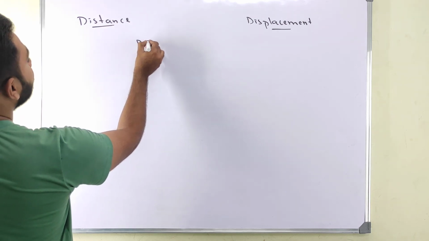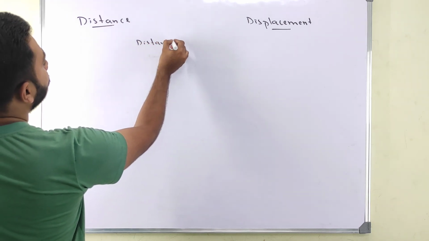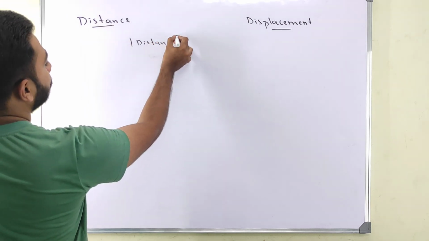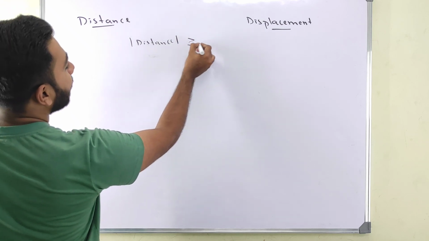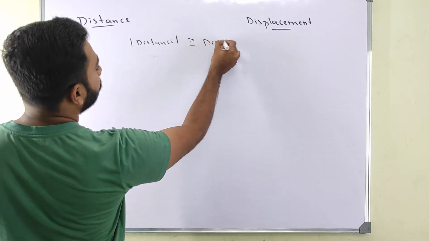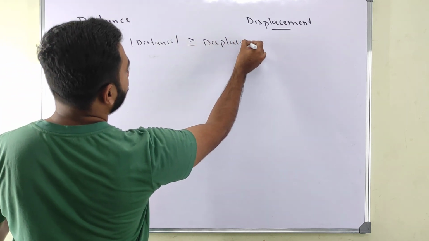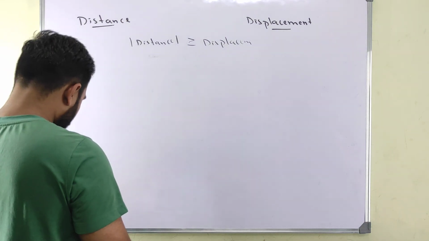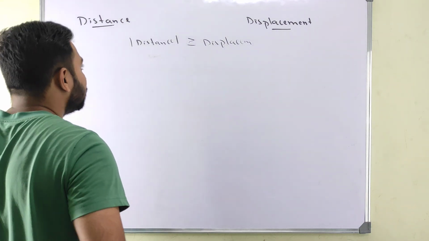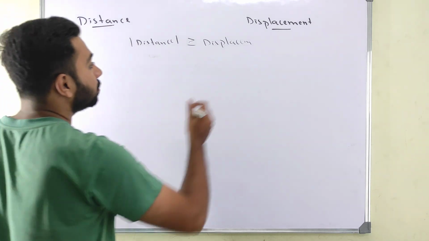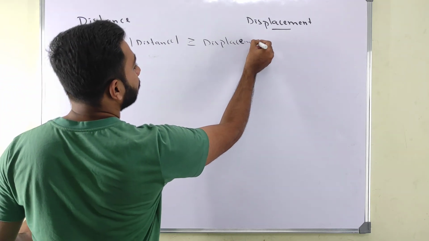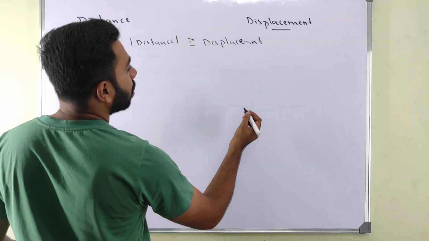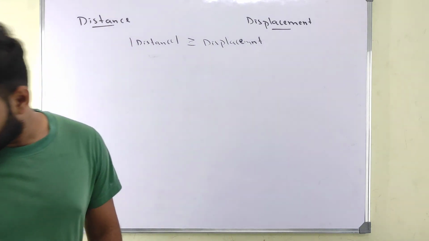Okay, magnitude of distance is always greater than or equal to displacement. I think the spelling is wrong.